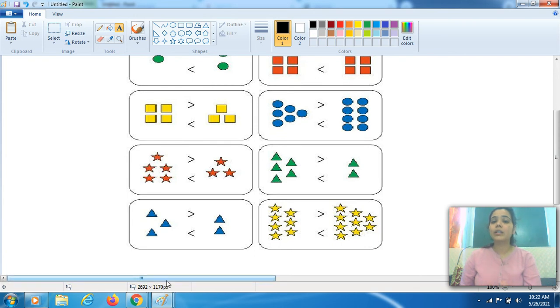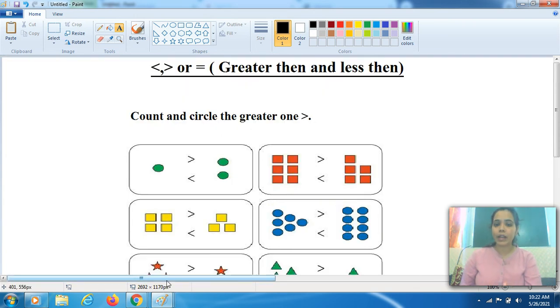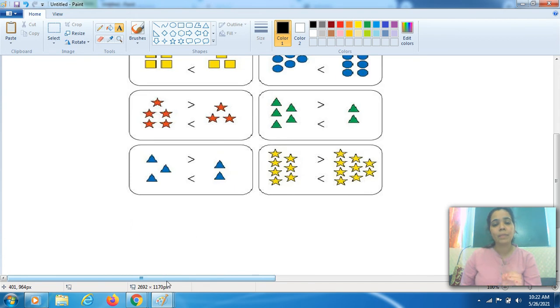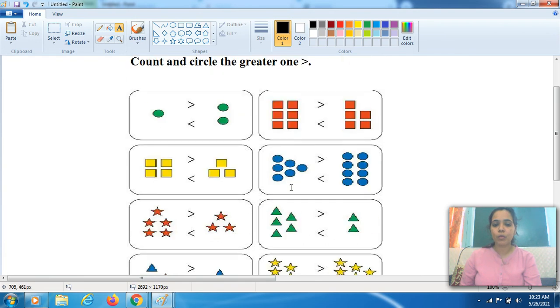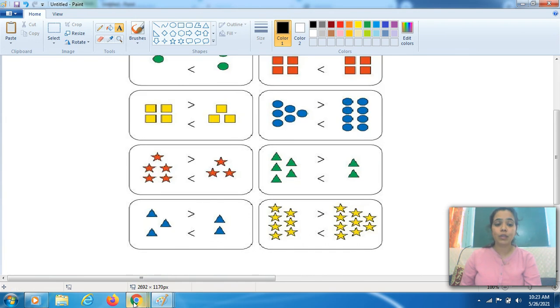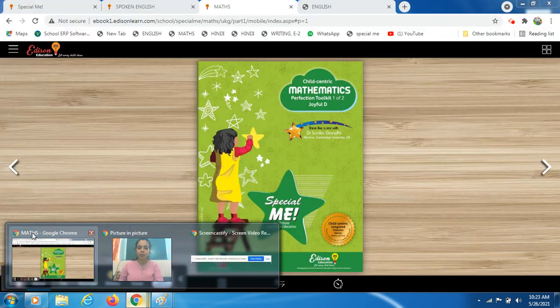Along with it you are also revising the concept of shapes, right? All the shapes drawn in it, you all did practice of those shapes, and I introduced these shapes to you previously. So you all have to make this kind of worksheet at your home, and then I will tell you how we have to cover this worksheet.